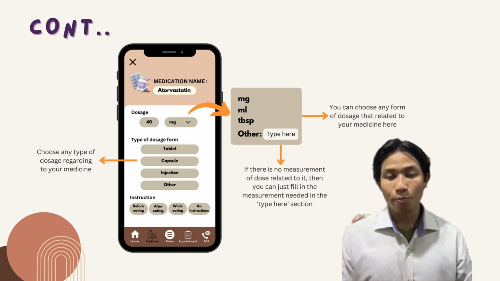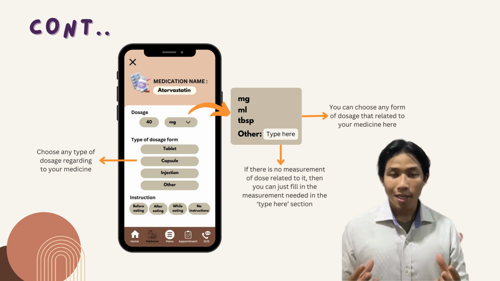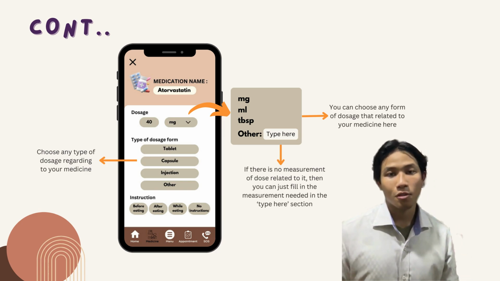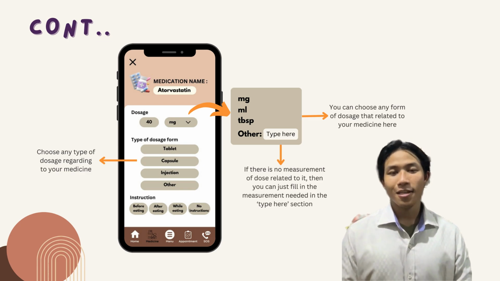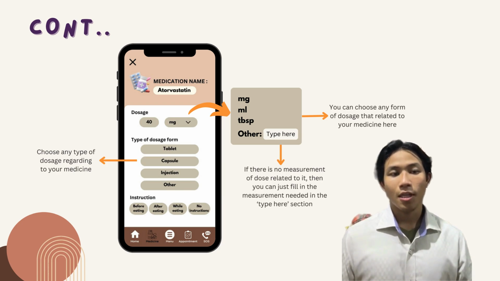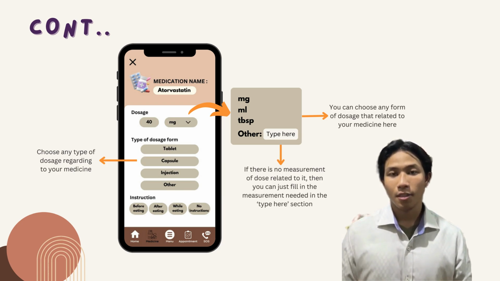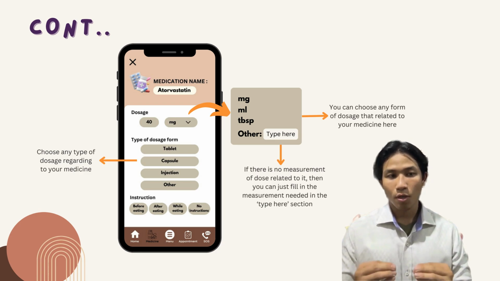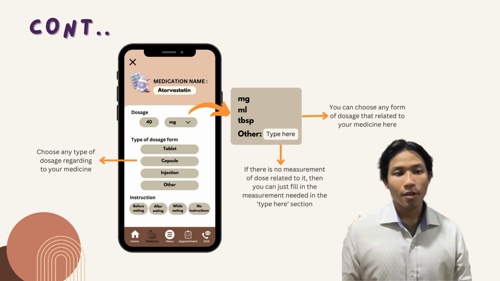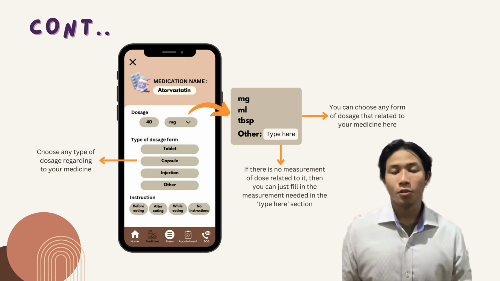And if there is no measurement that suits you, you can put either. Okay. So next, after the user has chosen the dosage, they can choose the type of dosage form. In this, there are a few forms that we already put in the icon. So let's say there's tablet, capsule, and injection, and if there is no form that suits you, you can put either.